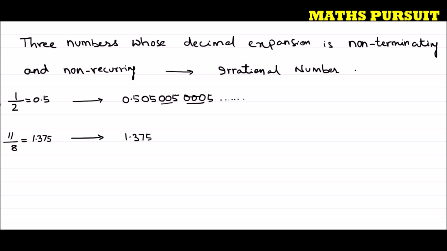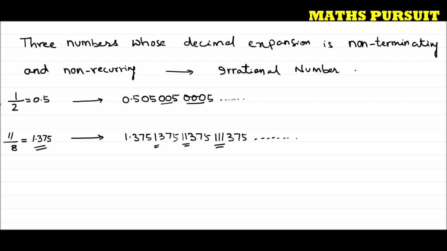I can write 1.375, then I can write 1.1375, then I can write 1.11375, then 1.111375. So guys, here you could see that I made this rational number 1.375 into an irrational number. How? I just kept on repeating this one. First I took 1, then I took 2 ones, and then I took 3 ones. Similarly I could have taken 4 ones.